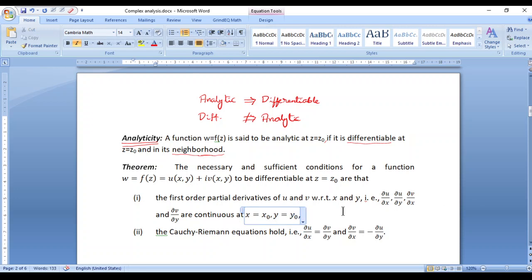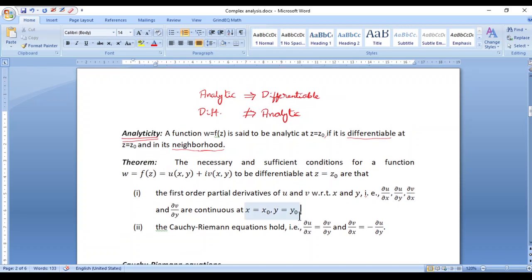So accordingly, their partial derivatives, which are dou u by dou x, dou u by dou y, dou v by dou x and dou v by dou y, are also real functions of x and y. Correspondingly, we are supposed to have that these partial derivatives are continuous at x equals x naught and y equals y naught. Okay, this is going to be the first condition, and very importantly, the second condition will talk about what the CR equations are.